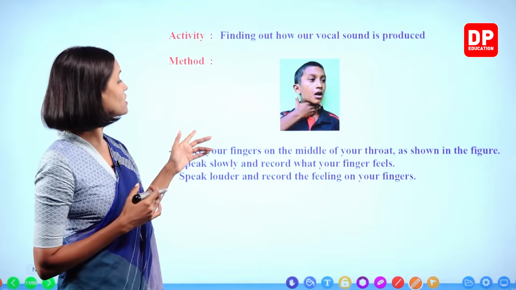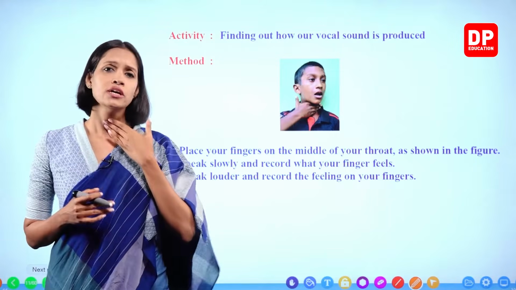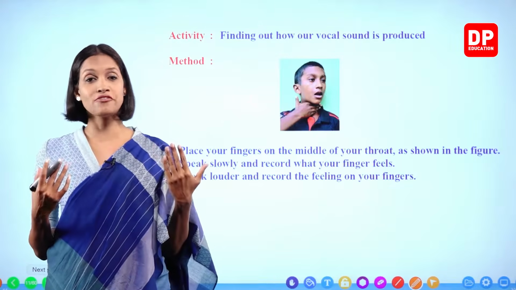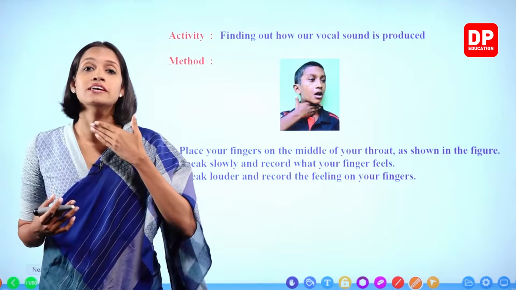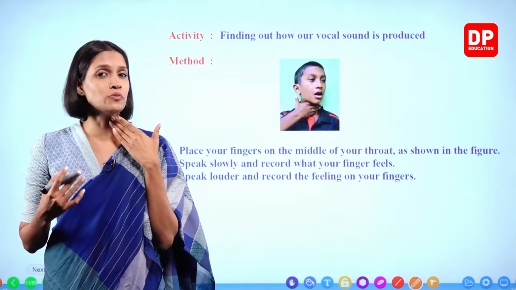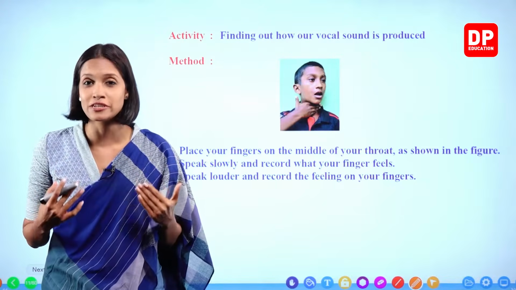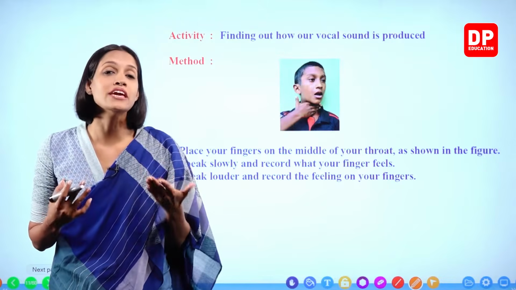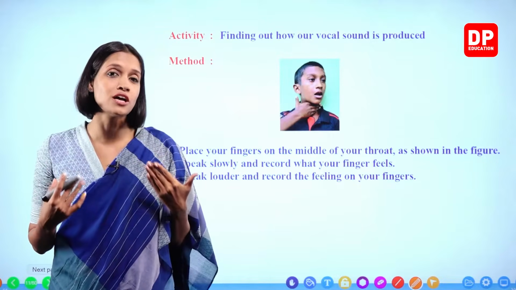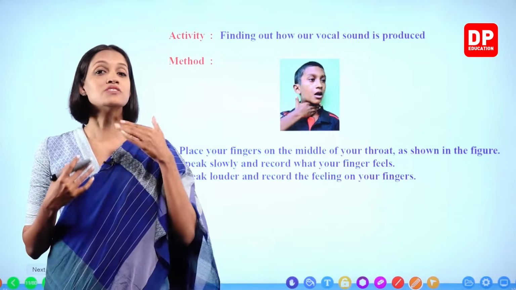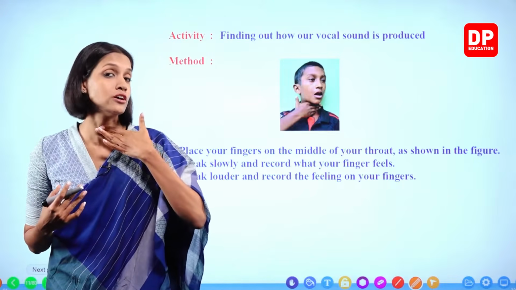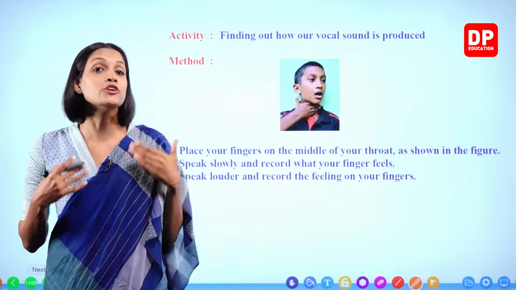Place your fingers on the middle of your throat. Now in your lower grades, you must have learned that here we have something called the sound box. But in the upper grades, you are going to learn the scientific name of this sound box, which is larynx. Because we have the larynx somewhere here in our throat, we can produce sound.